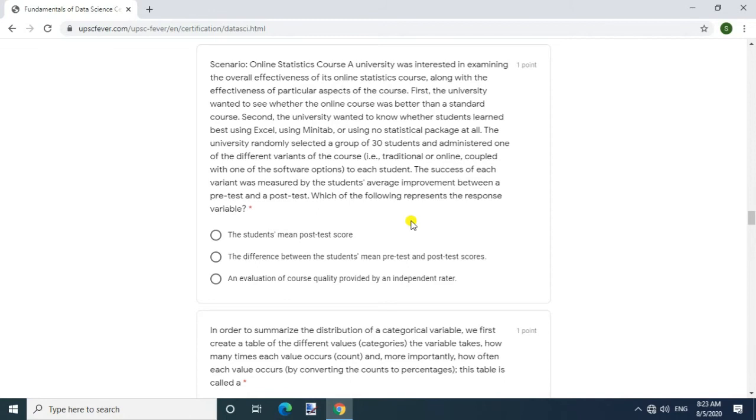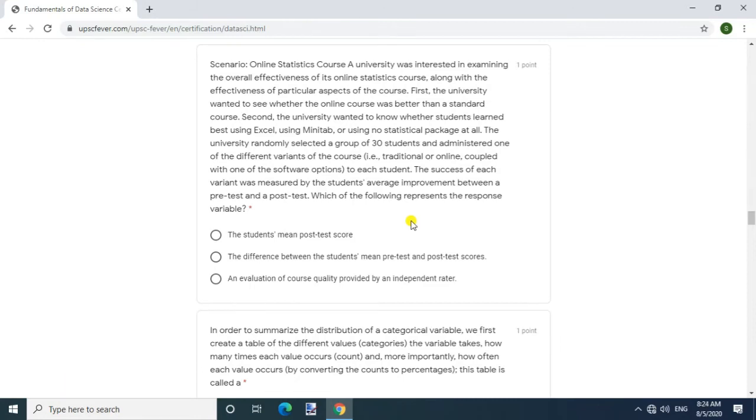Second, the university wanted to know whether students learned best using Excel, using Minitab, or using no statistical package at all. The university randomly selected a group of 30 students and administered one of the different variants of the course, i.e., traditional or online, coupled with one of the software options to each student. The success of each variant was measured by the student's average improvement between a pre-test and a post-test.